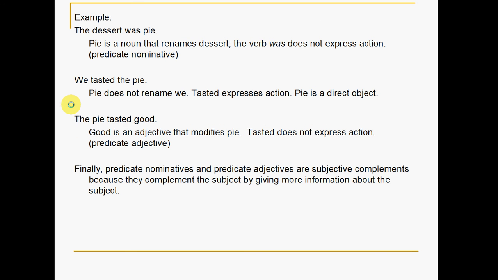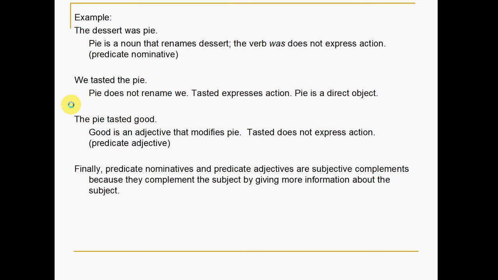The next example is the dessert was pie. Pie is a noun that renames dessert. The verb was does not express action. It's a linking verb. And we know that dessert means the same thing as pie. So we have a predicate nominative.